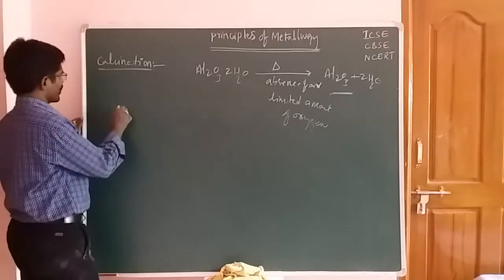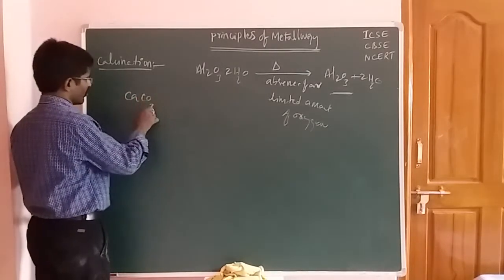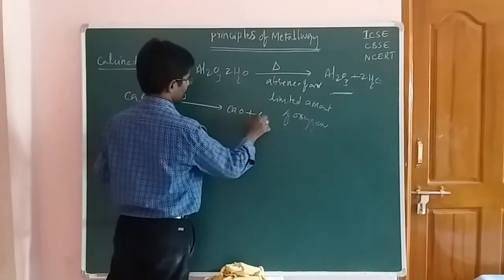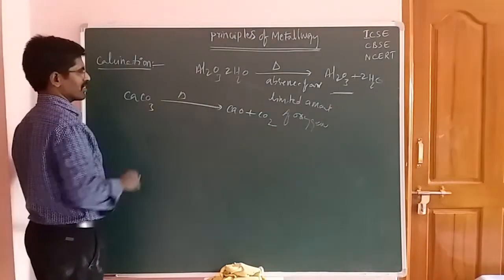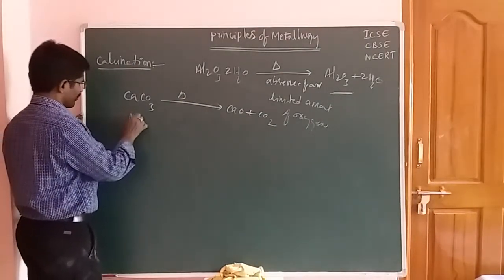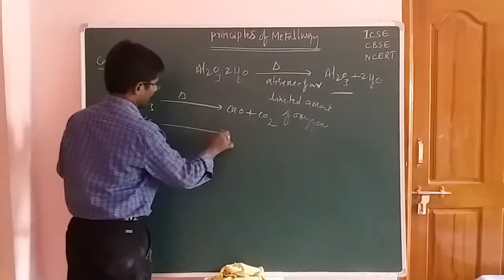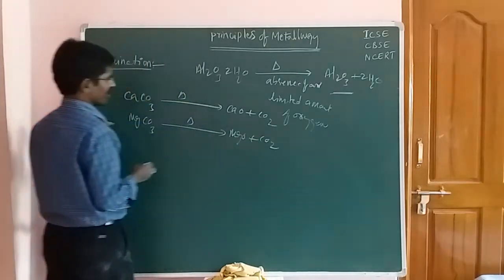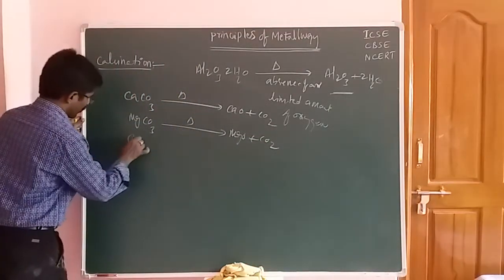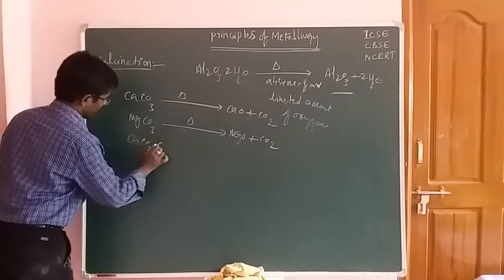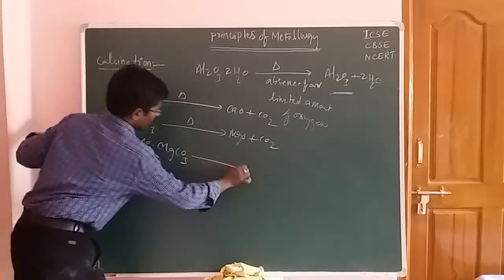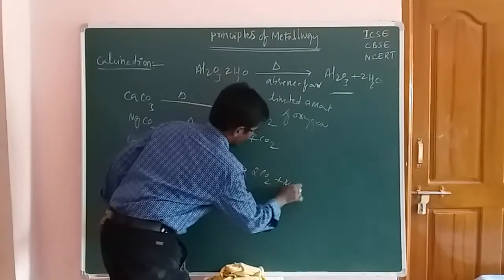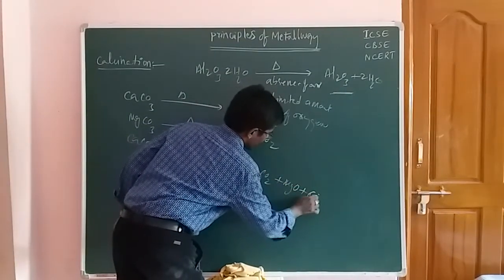The next method: take calcium carbonate, which on heating gives rise to calcium oxide and carbon dioxide. Next, magnesium carbonate on heating gives rise to magnesium oxide and carbon dioxide. Then take dolomite. Dolomite means calcium carbonate and magnesium carbonate, which gives 2 moles of carbon dioxide, magnesium oxide and calcium oxide.